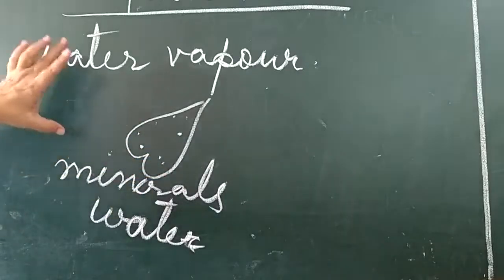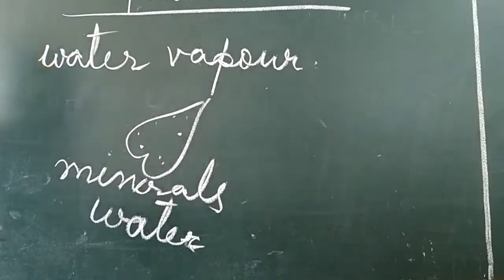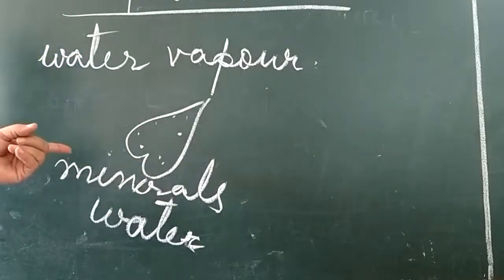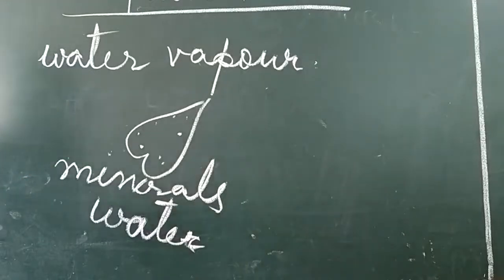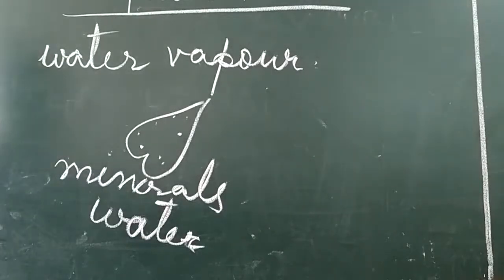But you know children, transpiration is very beneficial to the plants. Why is it beneficial? Because it creates a suction pull. What is suction pull? It creates a suction pull which helps water to be transported to greater heights in tall trees.